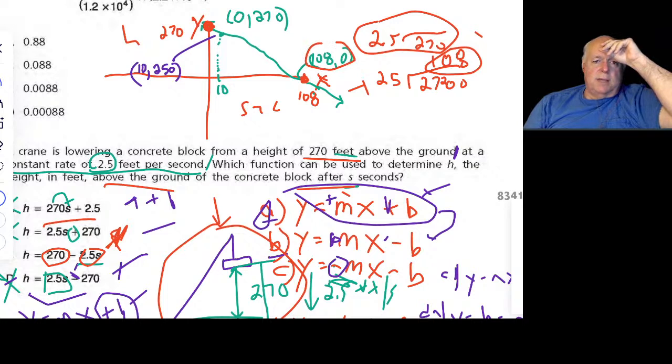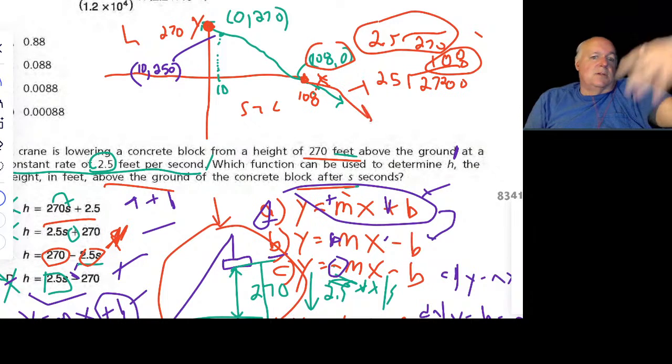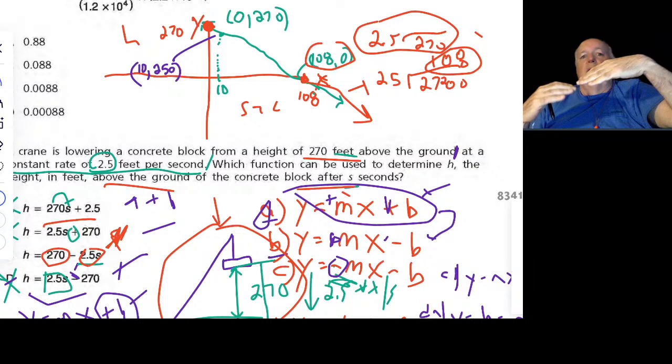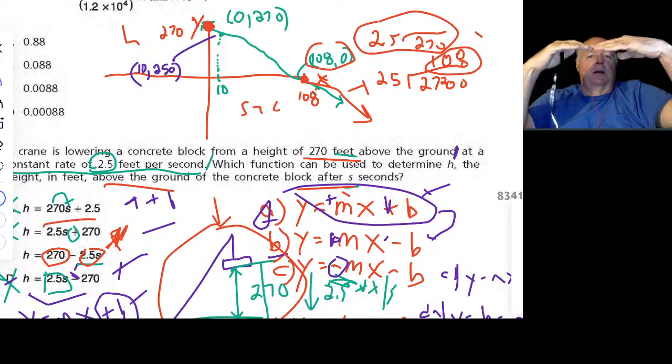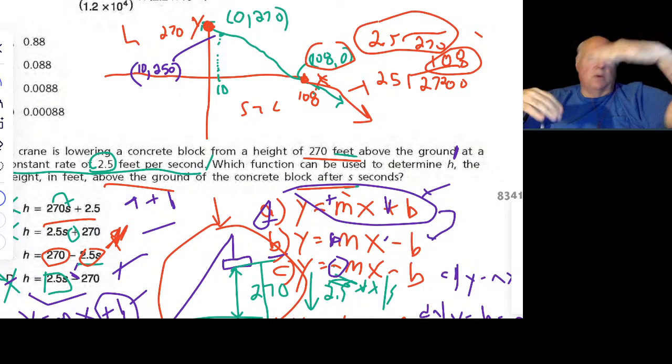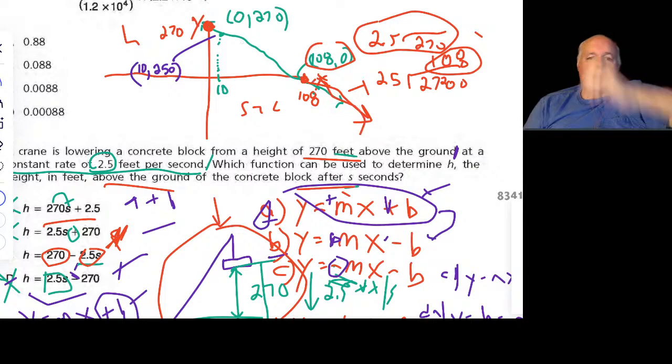Now this arrow here keeps going. However, it can't fall lower than the ground because the ground's there. But if, for instance, there was a net or something there, you could argue the concrete block could fall through the net and keep going. That's not the context of our problem. So even though we drew a line, we end up having a line segment between the two red dots. So that's pretty much what's going on there.